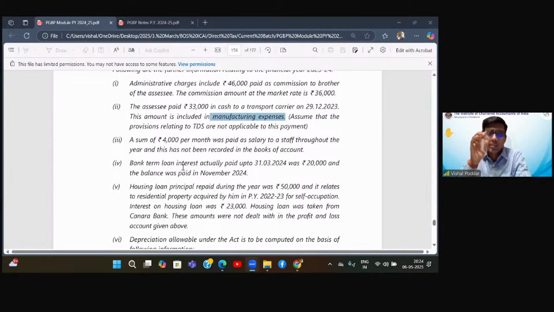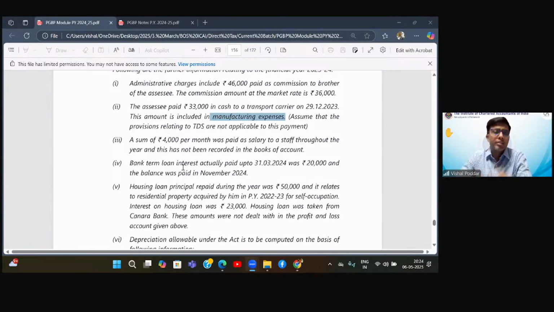So this point is covered. Now what does 43B say? It says that if any amount of expense which is given in 43B is outstanding on 31st March, it is okay, but it should be paid before the due date of filing returns. If it is not paid up to the due date of filing returns, problem.